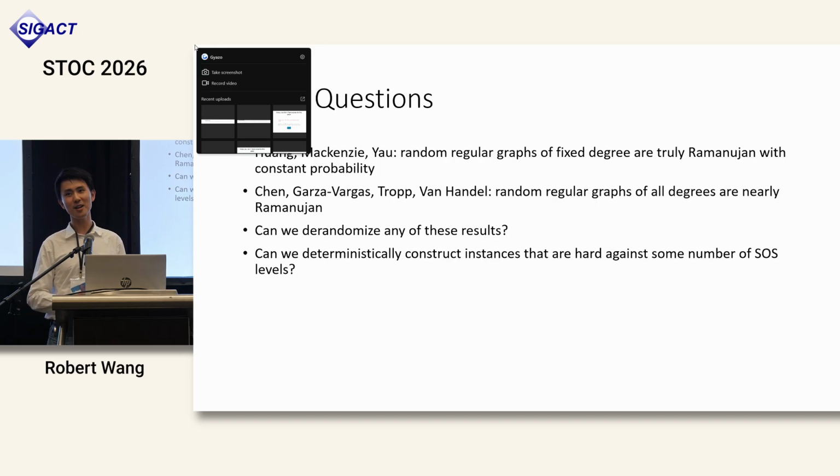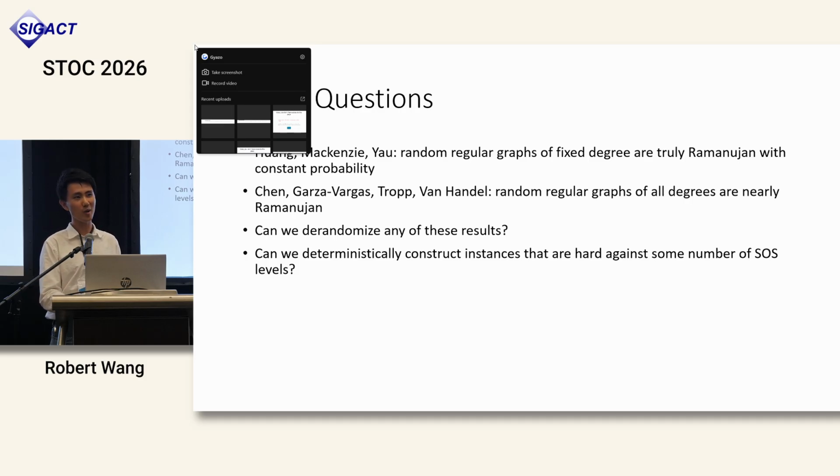Some open questions that still remain are whether we can, for example, improve our construction of expanders. Recently, it was shown that uniform random regular graphs are truly Ramanujan with constant probability, which means the eigenvalue is exactly less than 2 root k minus 1.